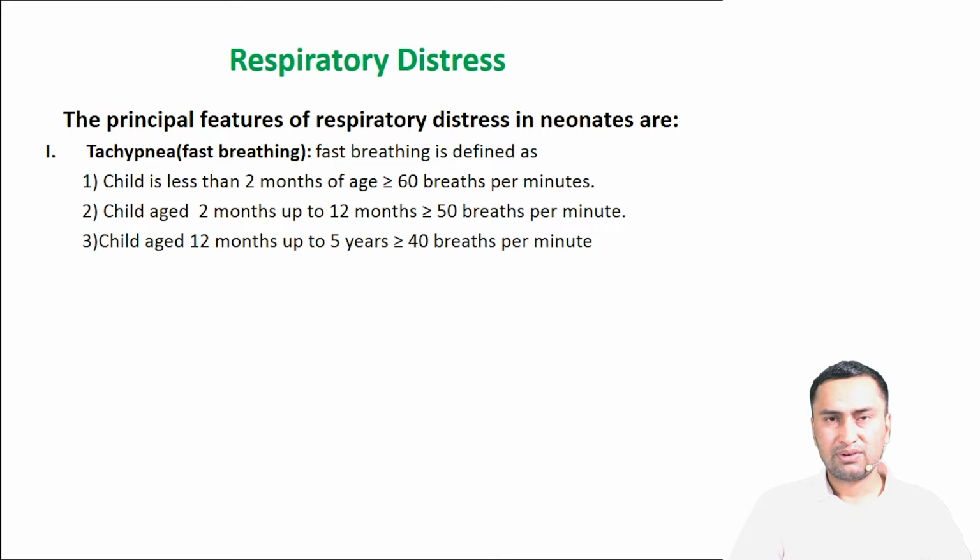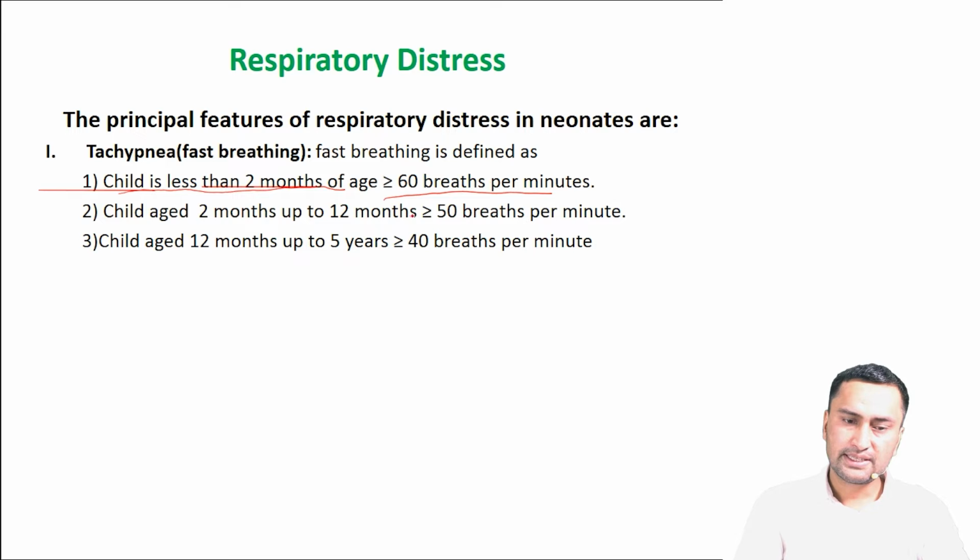We have to define tachypnea. Tachypnea means fast breathing. It differs on the basis of age. If a newborn baby is up to the age of 2 months, and the respiratory rate is more than 60 per minute, then it is called fast breathing or tachypnea.